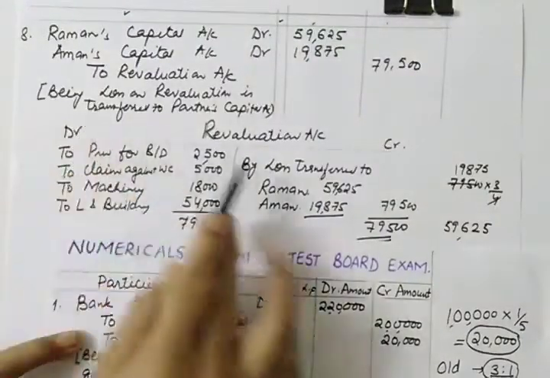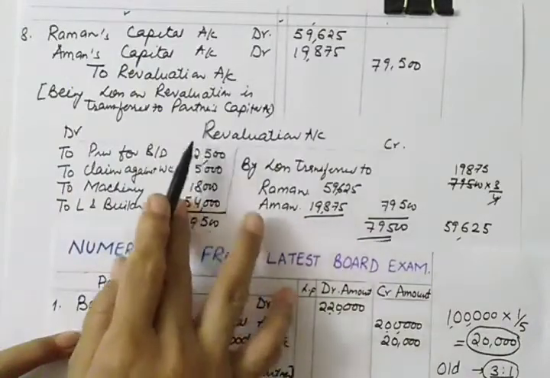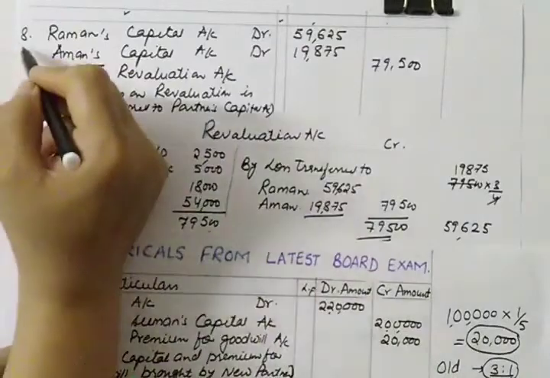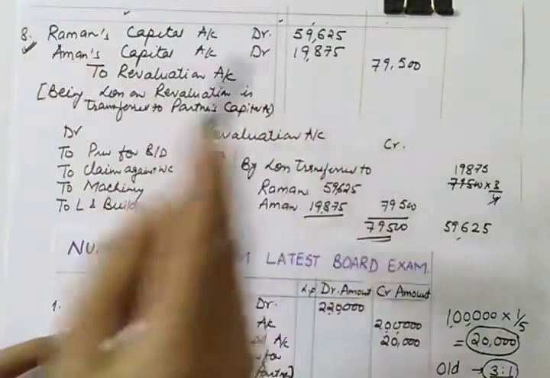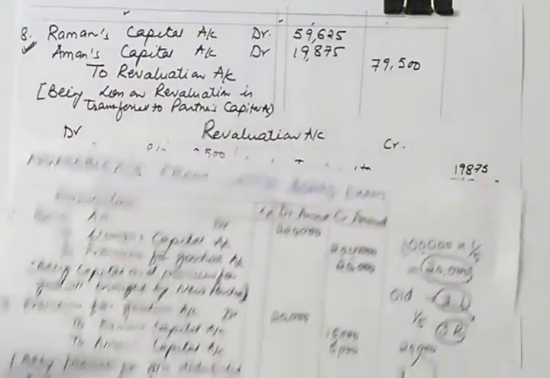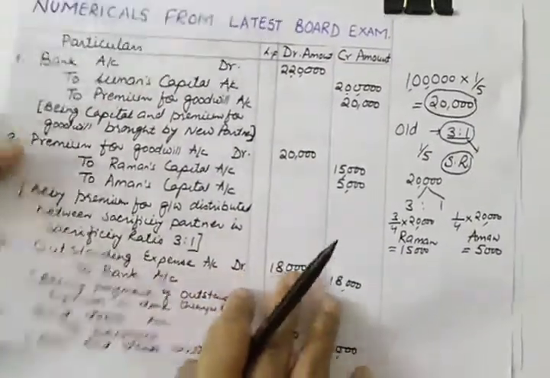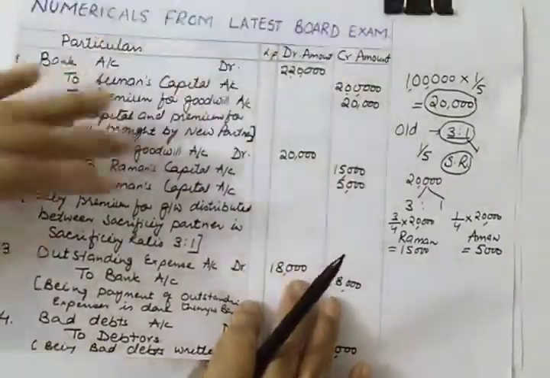This is the result of revaluation. Normally students used to skip this entry, but this entry is also very important, so you need to pass this entry also. So now let us do one more numerical which is there in the board exam.